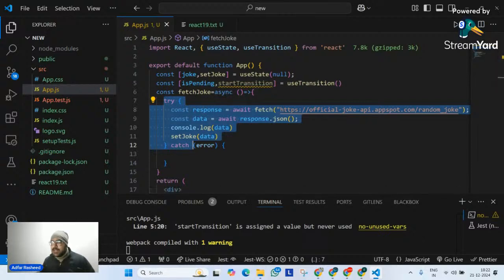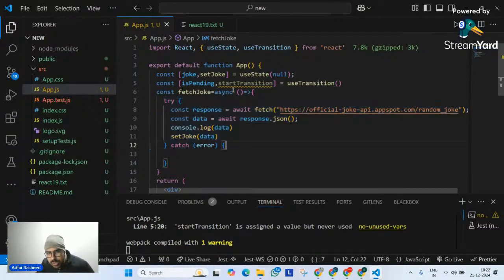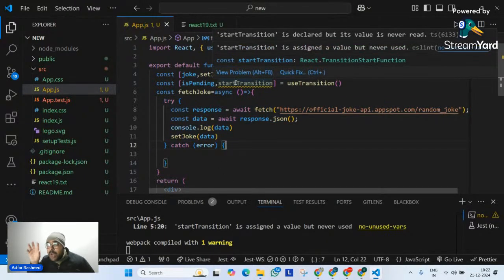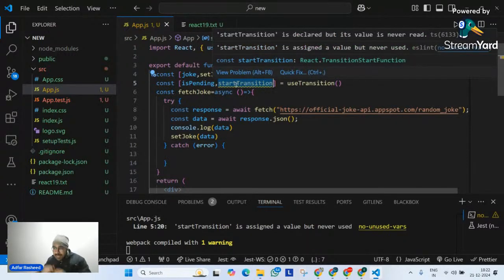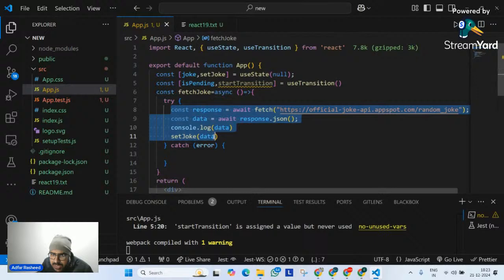But React 19 says I will take care of it myself. The only thing that you need to do is wrap the logic for which you want to determine what the time is in startTransition. Let me repeat in very clear words: my intention was I wanted a different user interface for the time it actually executes this code.